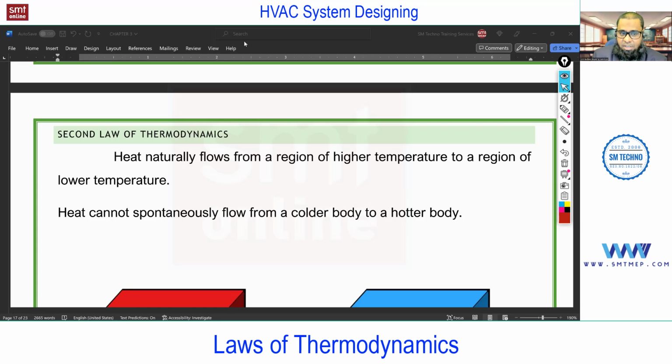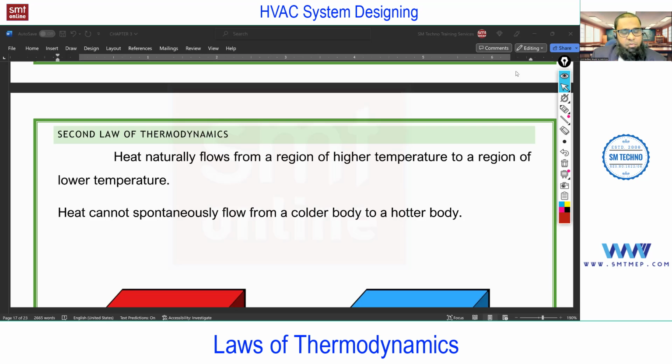Okay, so the scientist Clausius. According to the Clausius statement, you see, it's simple. If I make it simple, we can consider this as: heat always flows from high temperature to low temperature by nature. Or it is not possible for a system which is working in a cycle to transfer the heat from the low temperature to higher temperature without the aid of an external agency.